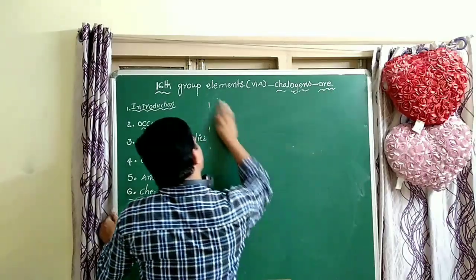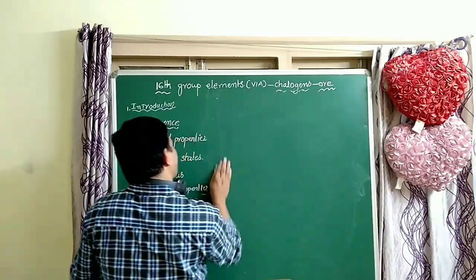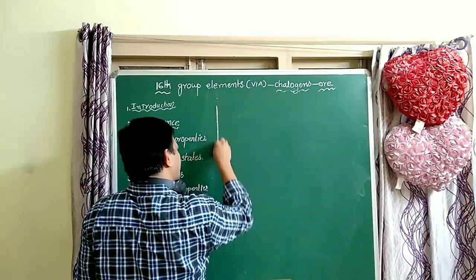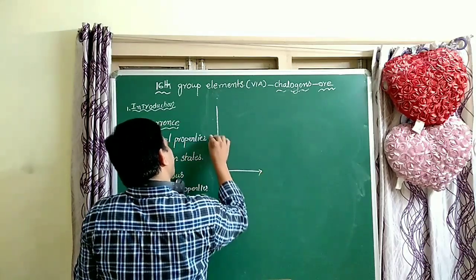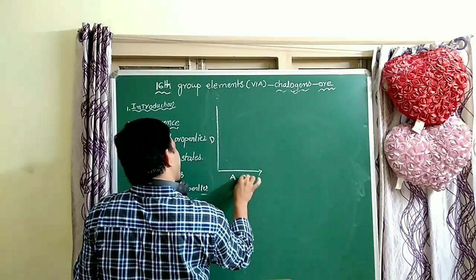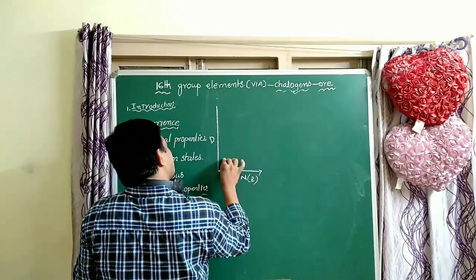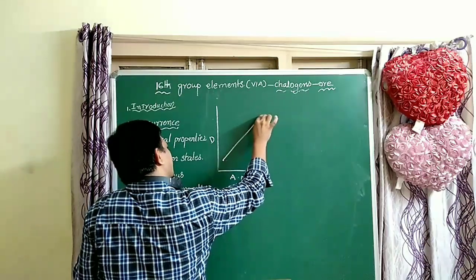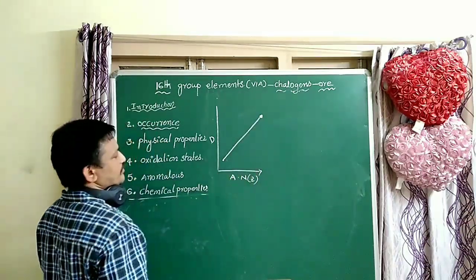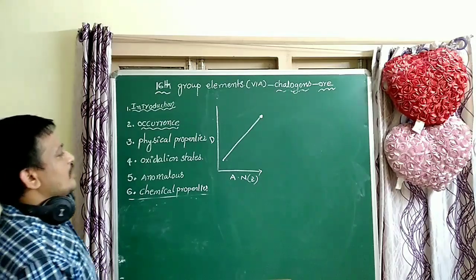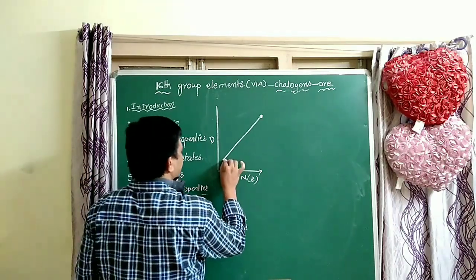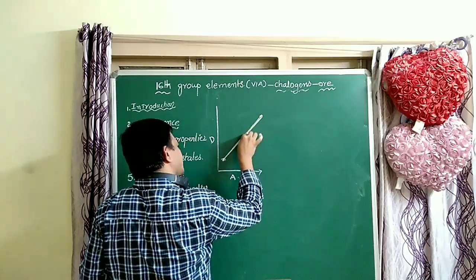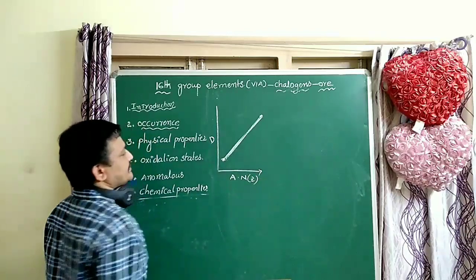Next, density. Density increases from top to bottom as the atomic number increases. From oxygen to tellurium, the density of the elements increases. We don't know the exact density of polonium; it is not given in any book. As the atomic number increases, density increases. Why? Because atomic weight increases.